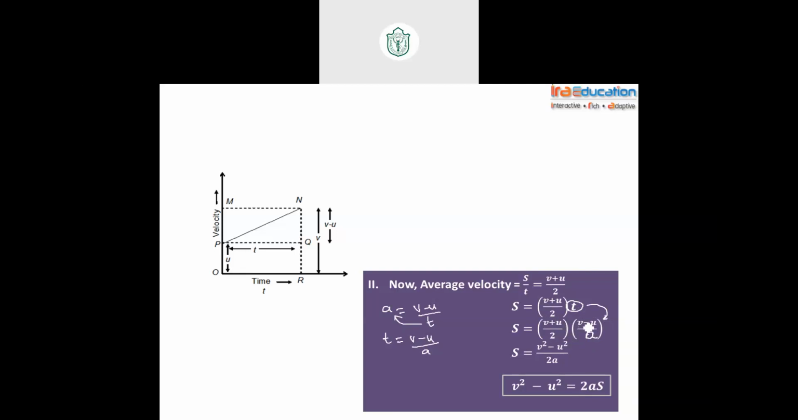(a plus b) into (a minus b) formula, a square minus b square. 2a is the denominator. Okay, send it over to that end. You will get v square minus u square equals 2as. Is that crystal clear? Guys, I am unable to hear you. Anybody? One speak, guys. Able to understand? Yes, ma'am. Yeah, got it. Cool.